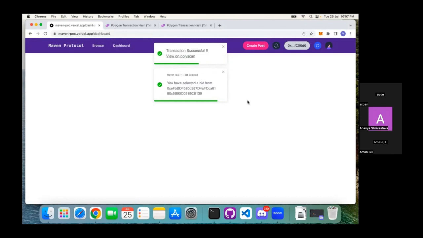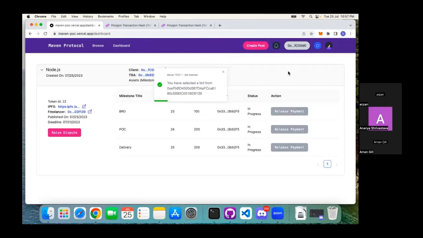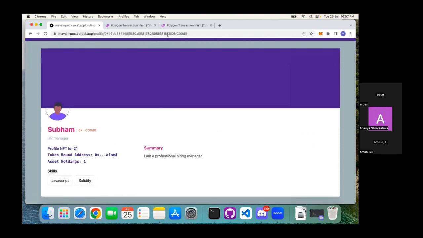Now the notification comes that you have selected a bid from this client. This is the client dashboard. The number of assets inside the project token bound address is 3, because there are 3 milestones that got maintained inside the project token bound address. Now, if I go to inspect the client profile,